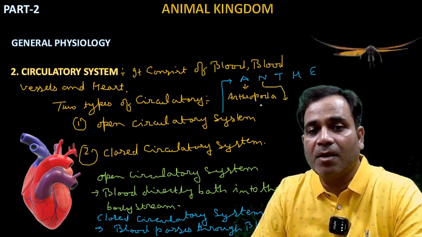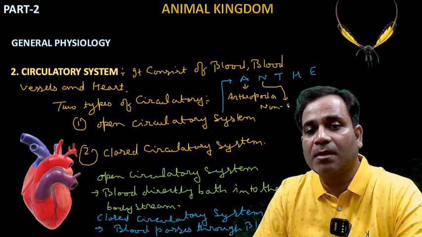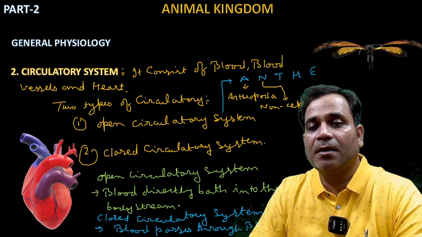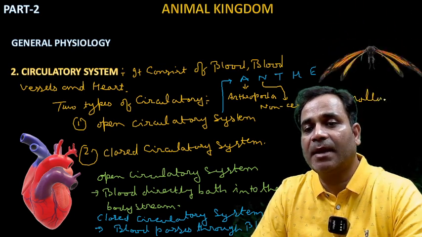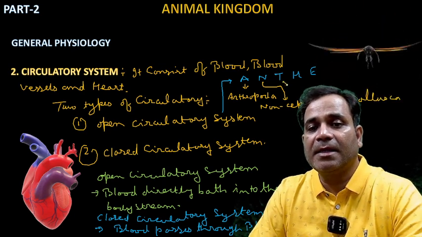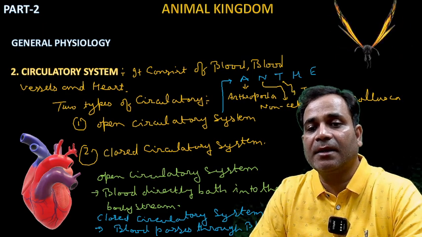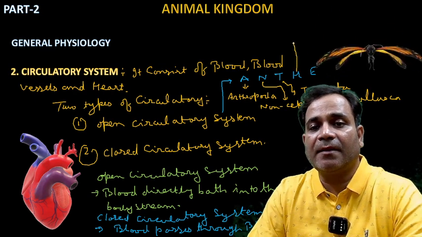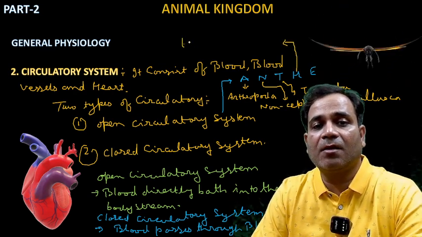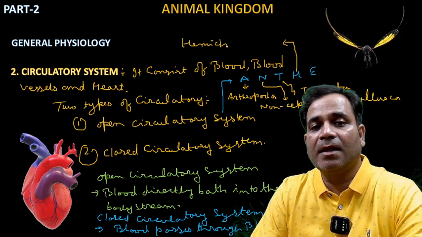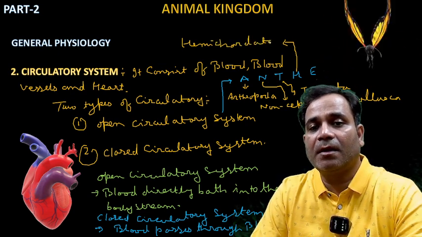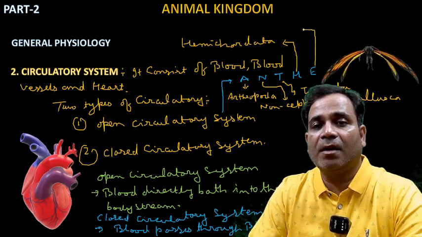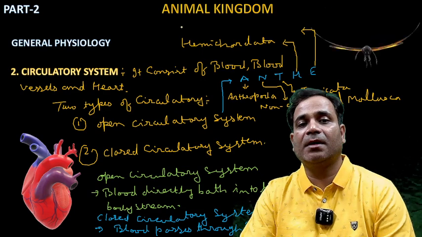N stands for non-cephalopod Mollusca, my dear. T stands for Tunicata. H stands for Hemichordata. And E stands for what?